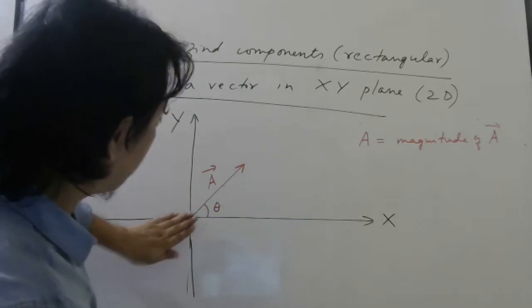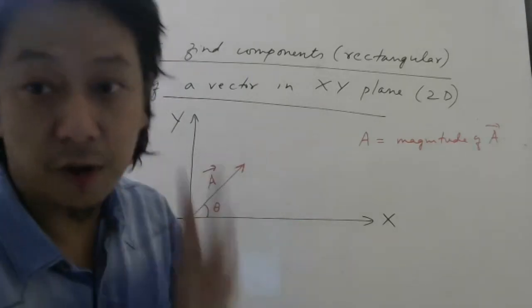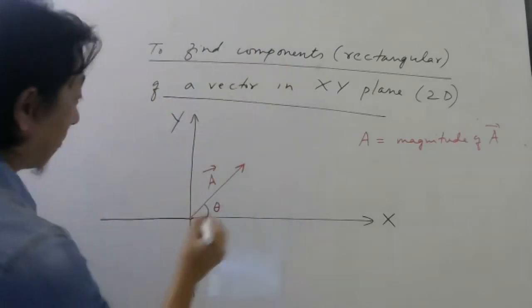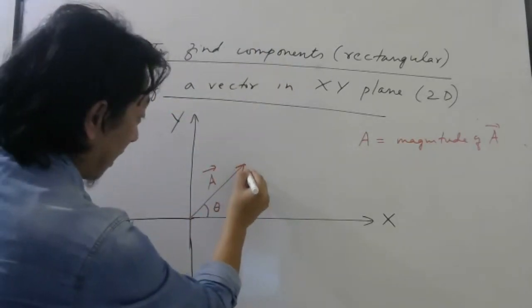Now listen carefully. I want to split this vector into two components which should be perpendicular to each other. See my diagram carefully.